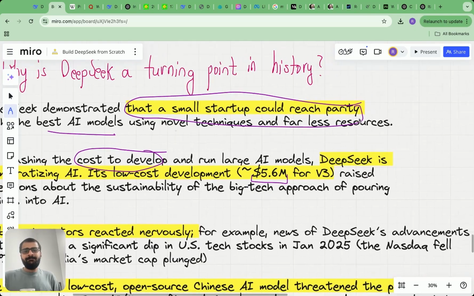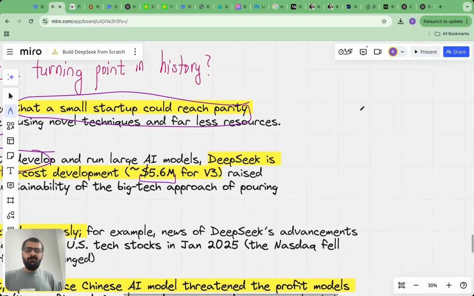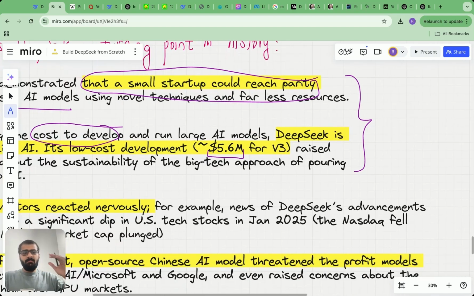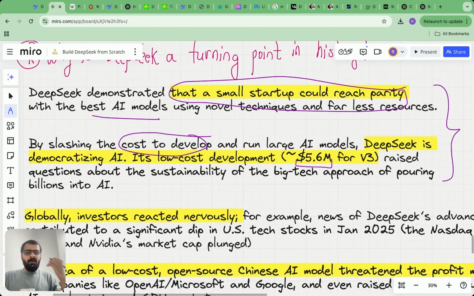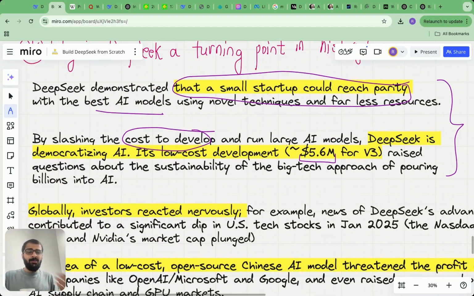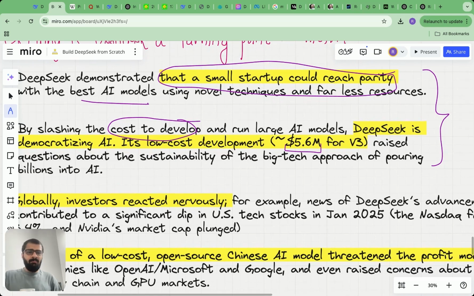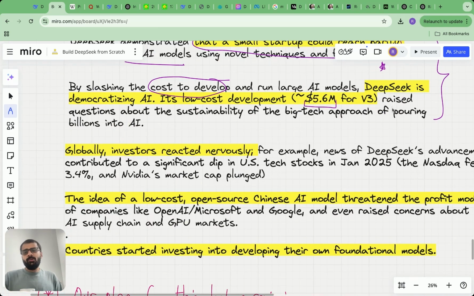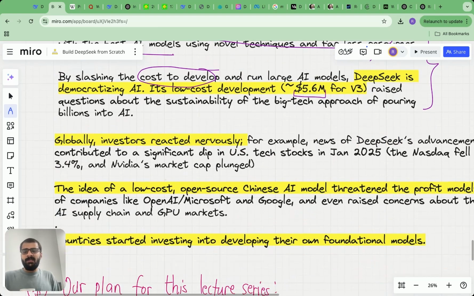So it was the first proof that even small startups, even companies which are not maybe as funded as OpenAI, can build a large language model which is awesome, right? Which performs at par with GPT-4, and it does so with far less resources. What also happened with this is that people got scared, right?